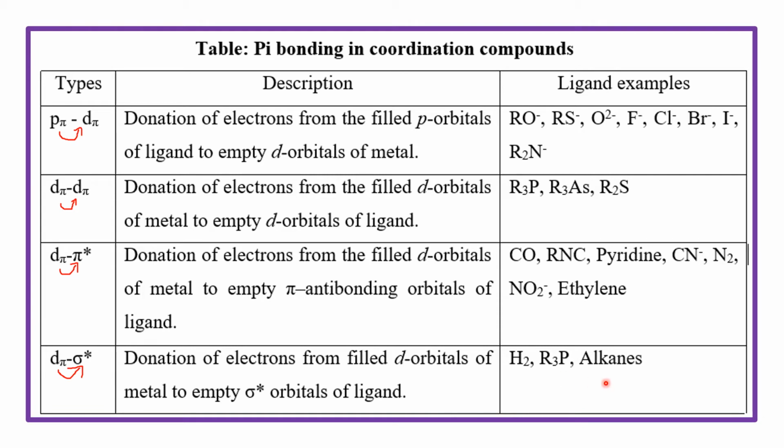and also the alkanes. These types of interactions are included in pi bonding in coordination compounds. So we have to remember these four potential types of interactions, that is p pi d pi interaction, d pi d pi interaction, d pi pi star interaction, d pi sigma star interaction in pi bonding.